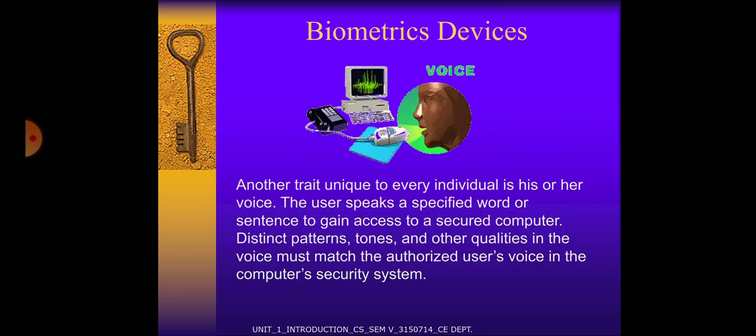Then another trait unique to every individual is his or her voice. This is voice recognition. The user speaks a specific word or sentence to gain access to a secure computer. Distinct patterns, tones, and other qualities in the voice must match the authorized user's voice in the computer's security system.